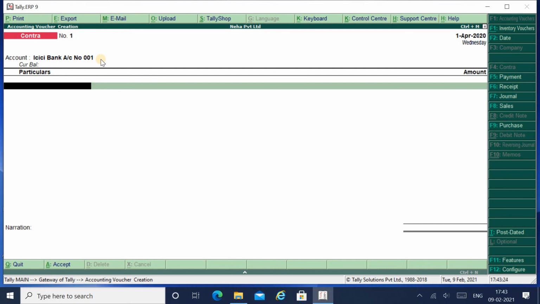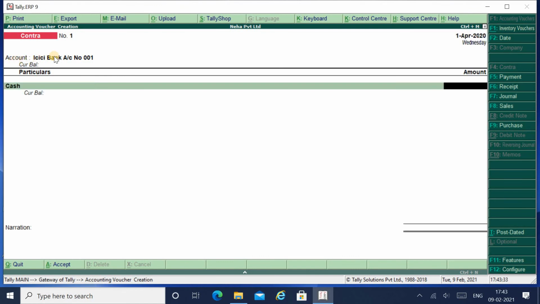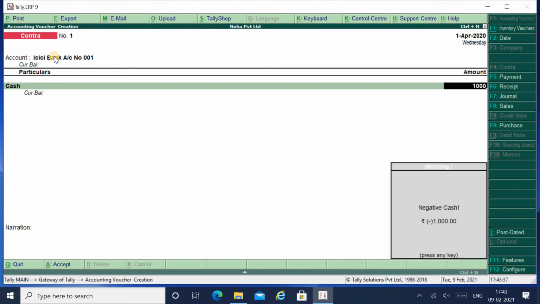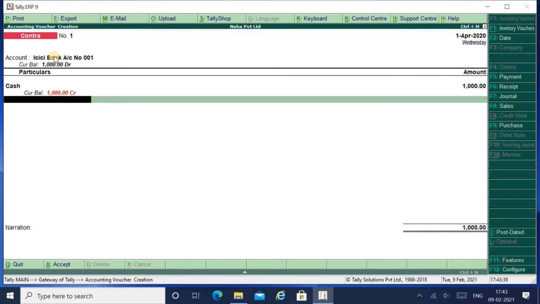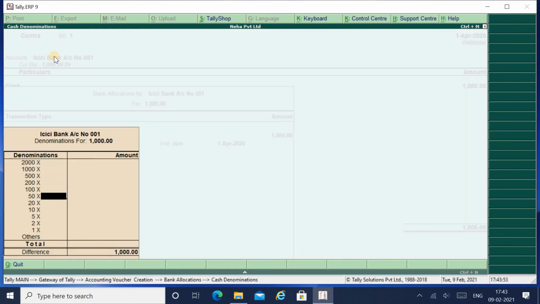So when you deposit cash into bank, where are you depositing? In bank. So in account there should be bank, and in particulars you have to enter cash. Suppose I deposited 1000, you have to enter the amount as 1000. Now I was popped out with a negative balance because I am just making this entry without any receipts. That's why I got this negative balance. Just accept this voucher as it is.